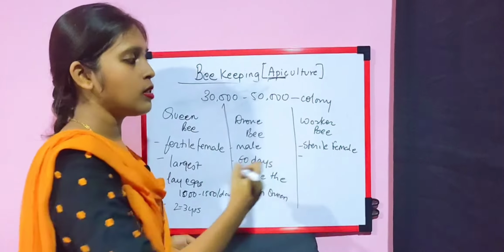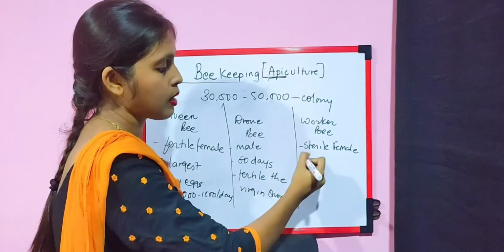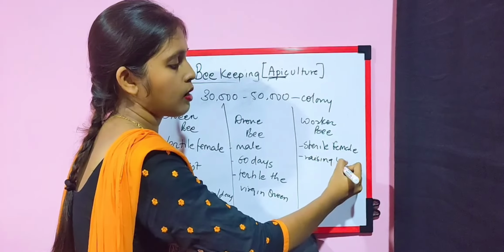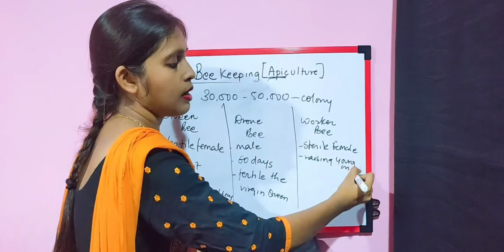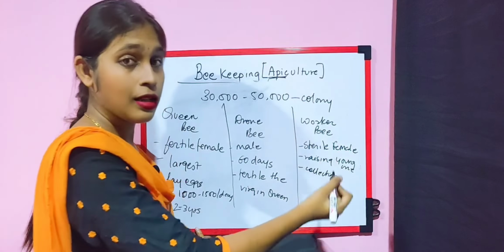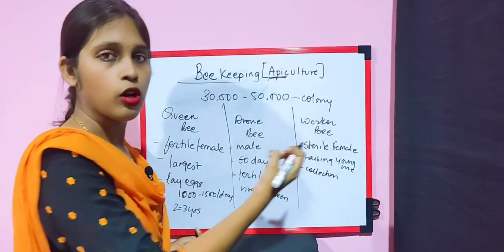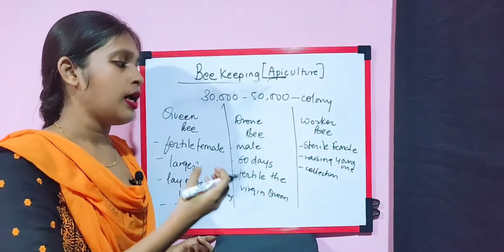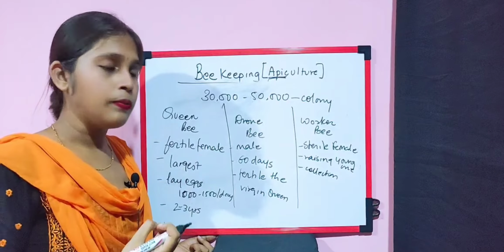So the jobs of this worker bee are raising the young honeybees and going for the collection of nectar, a very important thing.